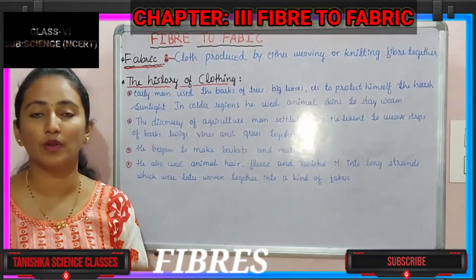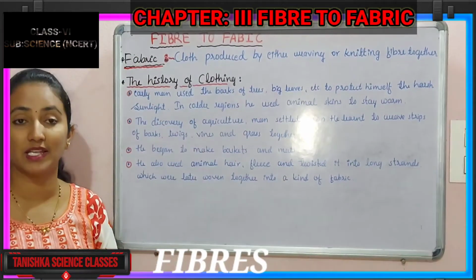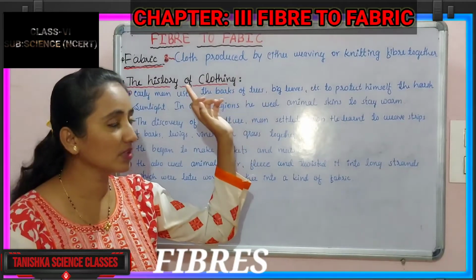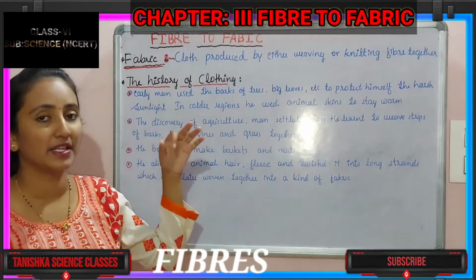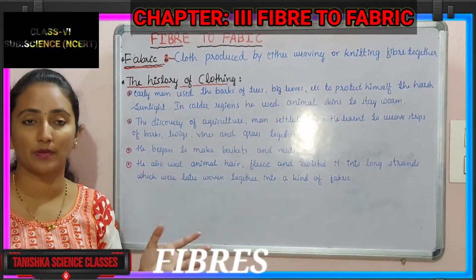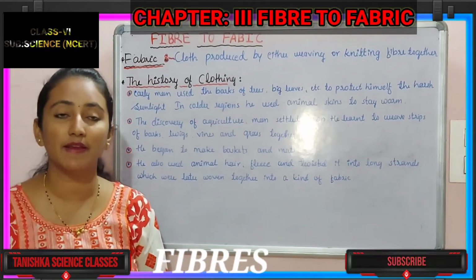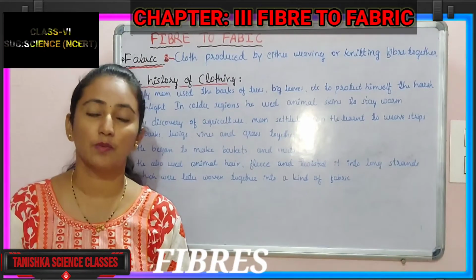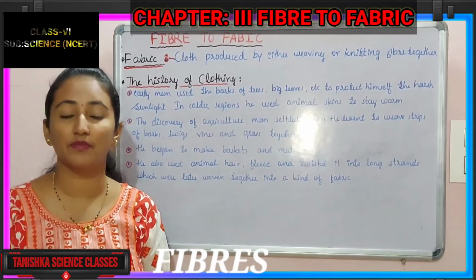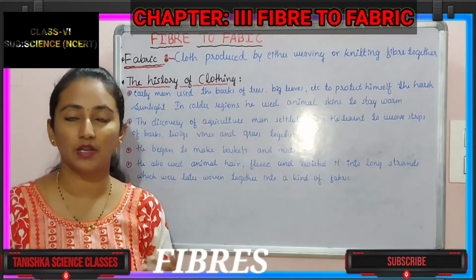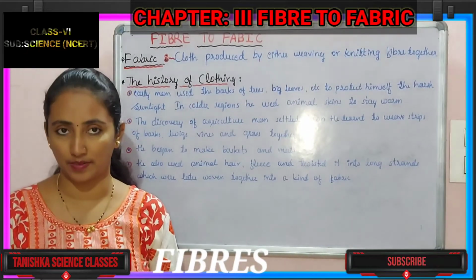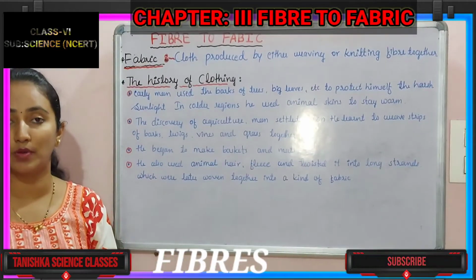At first we'll see what is meant by fabric. Fabric is nothing but cloth, and that cloth is produced either by weaving or knitting fibers together. So we knit all the fibers, or we weave them. By that we prepare the cloth, and from it we prepare our dresses and wear them, and by that we protect ourselves from various climatic conditions. This is called fabric. Fabric is very important, as I have told you.